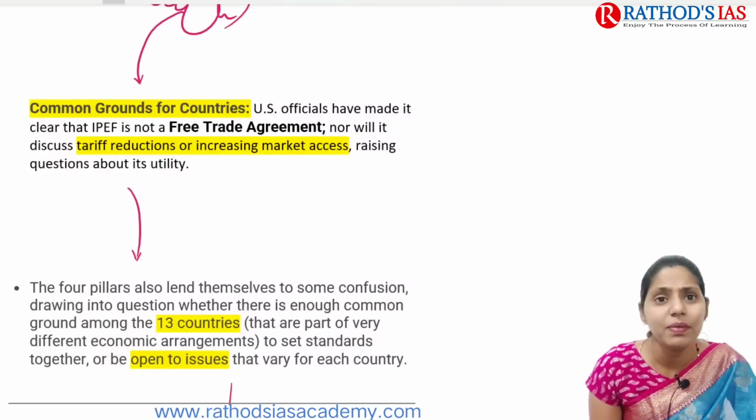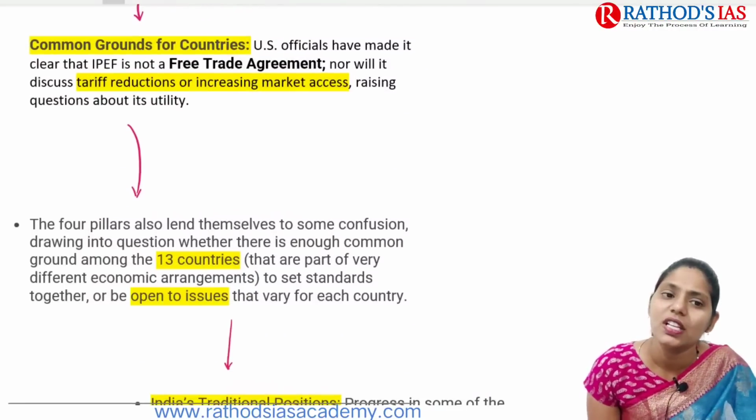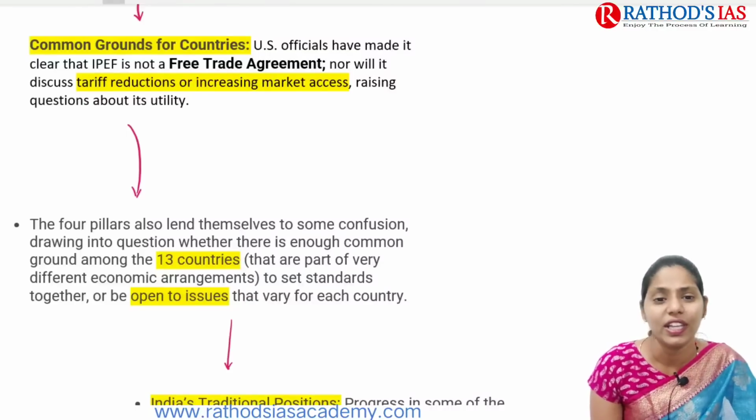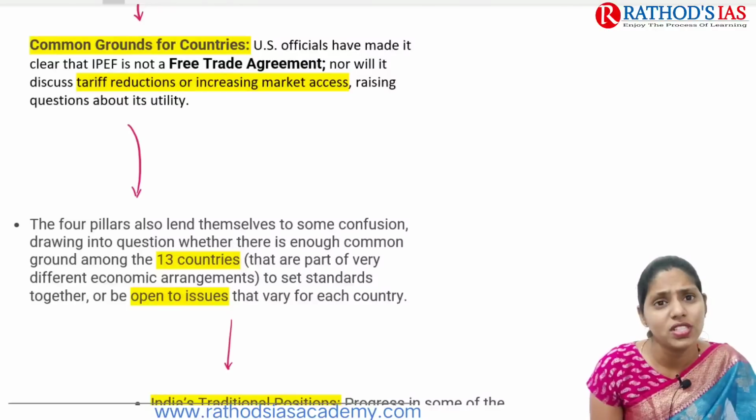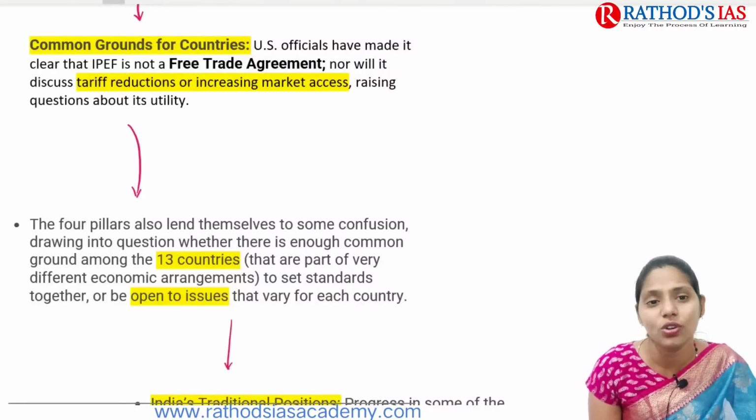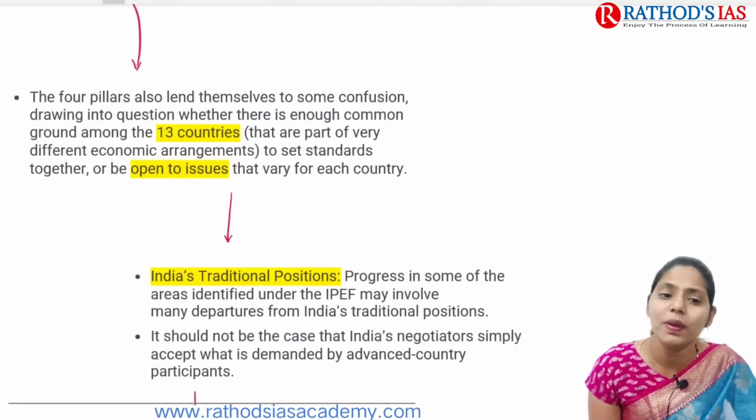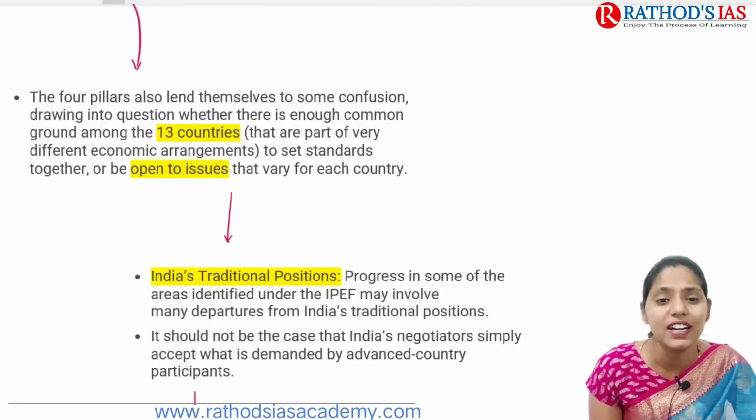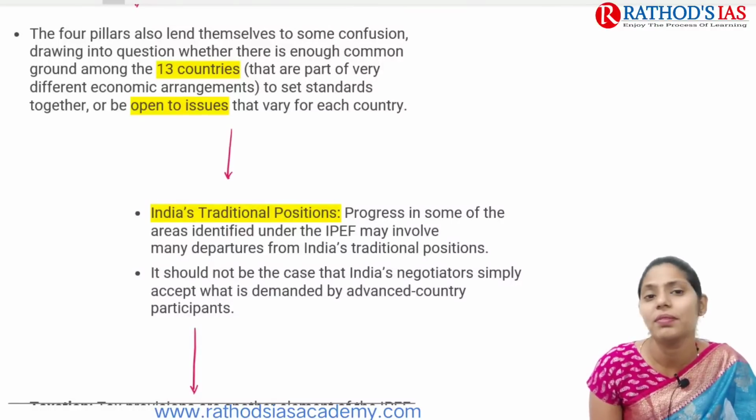If you are talking about the challenges that we can face, the first one is finding common ground for countries. US officials have made it clear that IPEF is not a free trade agreement, nor will it discuss tariff reduction or increasing market access. Because of this, many questions are raised regarding the utility of this IPEF. And its 4 pillars lend themselves to some confusion. Here this group, joined by 13 countries, has to set standards together on open issues that vary from each other.